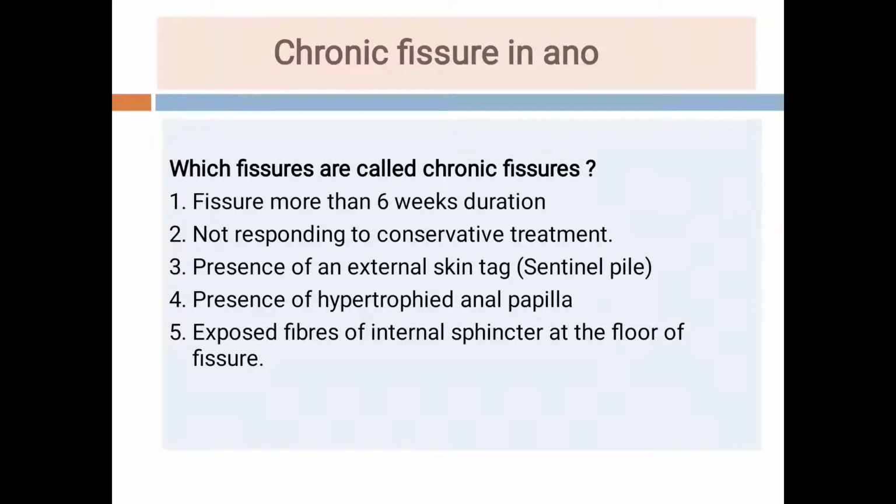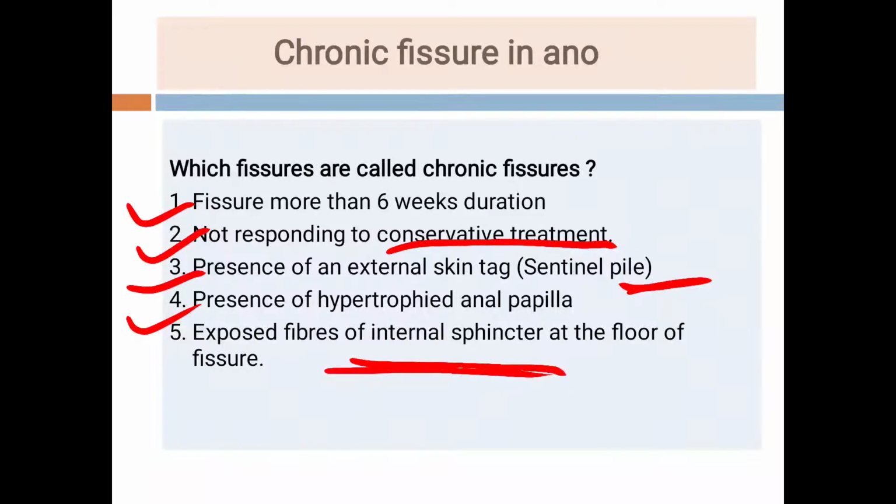Acute fissures, the duration is less than 6 weeks. In chronic fissure, duration is more than 6 weeks. It is not responding to the conservative line of treatment. Presence of external skin tag, that is called a sentinel pile. Presence of hypertrophied anal papilla internally, and the fibers of the internal sphincter are exposed at the floor of the fissure. So these are the features of a chronic fissure in ano.